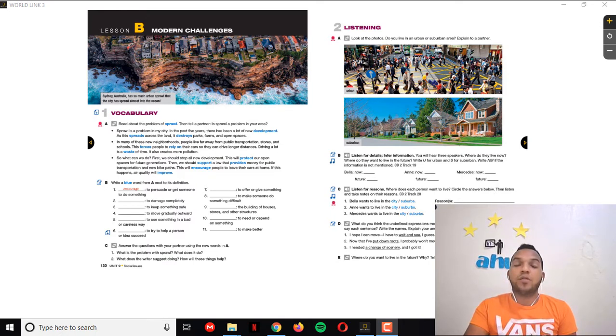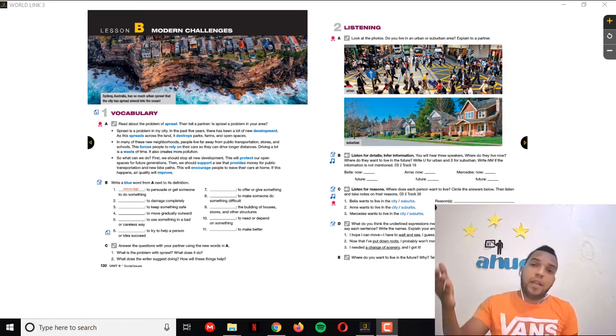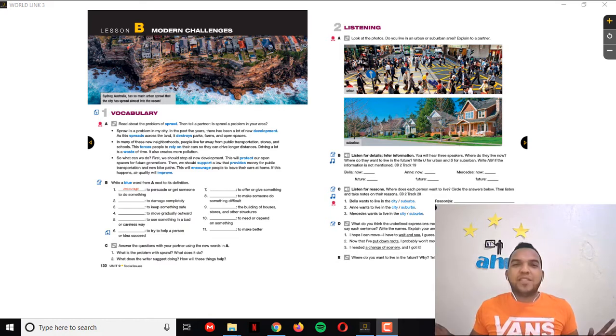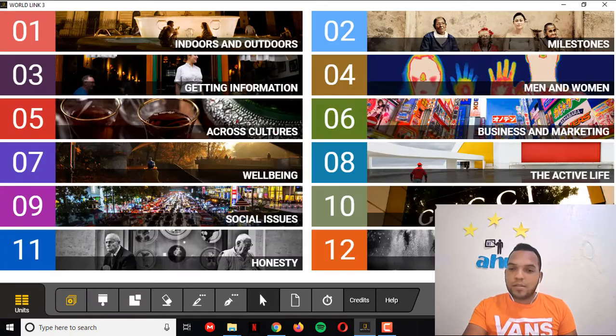Today we are going to start lesson B, which, as you can see, is about modern challenges. This is a really good lesson, and we are also going to learn a new grammar: the future real conditional, which people also call the first conditional or the if clause. This grammar is very easy and really useful when we are talking about possibilities or predictions in the future. So we are going to start, as always, with the vocabulary of this lesson B. Let's take a look at this.